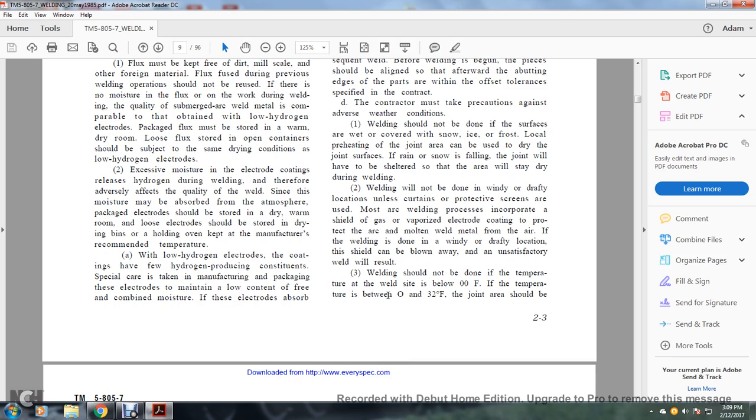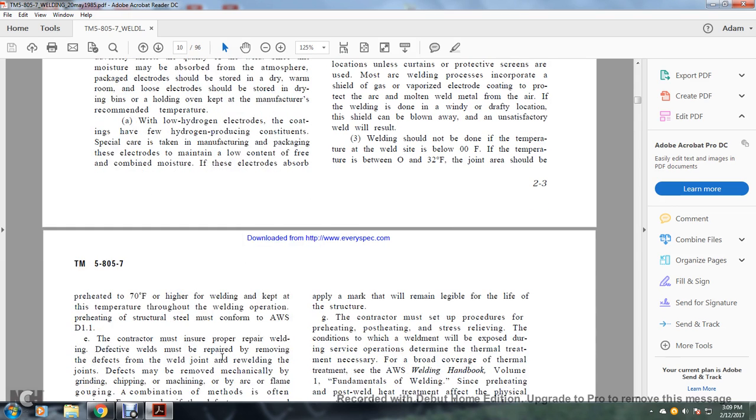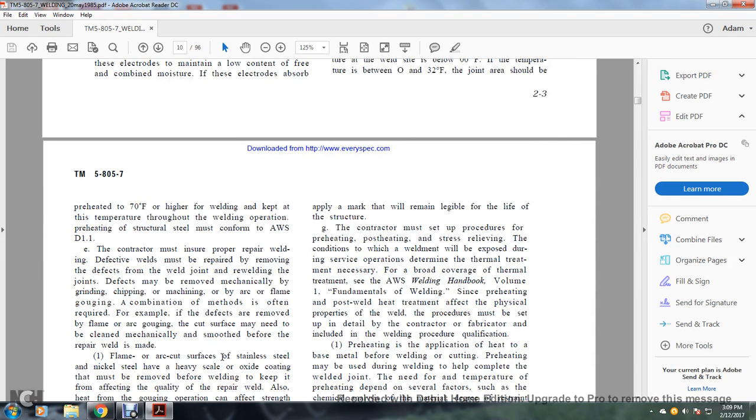If the temperature is between 0 and 32 degrees Fahrenheit, the joint area should be preheated to 70 degrees Fahrenheit or higher and kept at that temperature throughout the welding operation. While preheating, the structural steel must also conform with the American Welding Society D1.1.